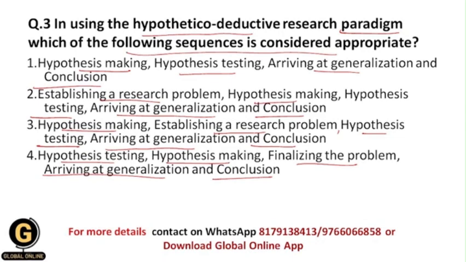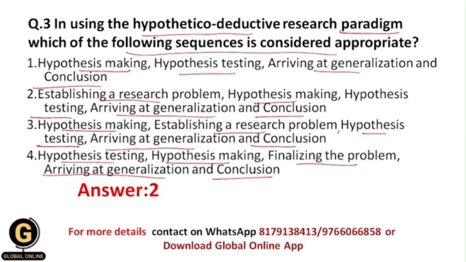So your correct answer should be 2, because whenever you do any kind of research, your first step should be to establish a research problem, okay. And that's why you need to first identify the research problem, then establish it, then after that formulate a hypothesis, then test the hypothesis, then arrive at generalization, and the last step will be the conclusion, okay.